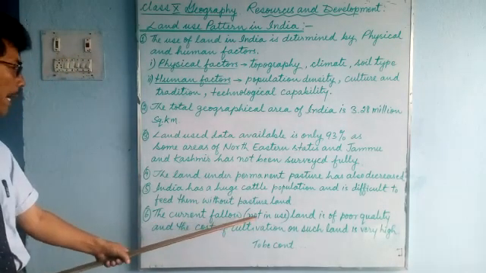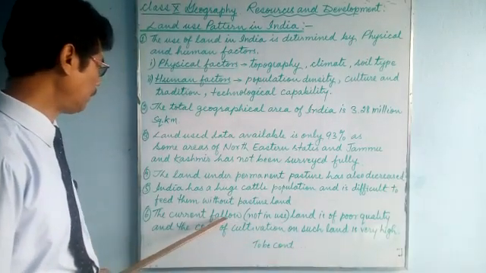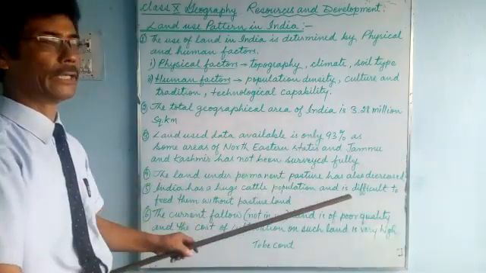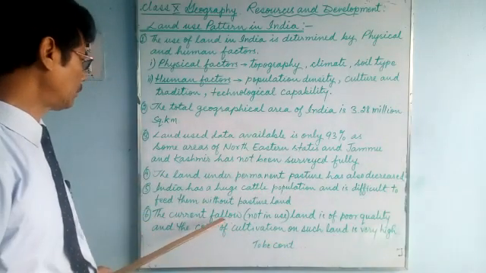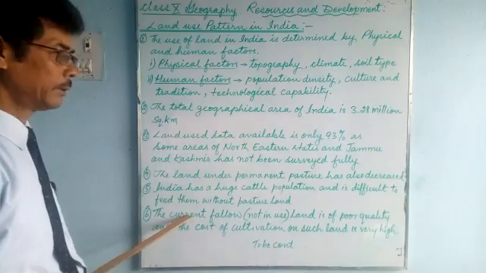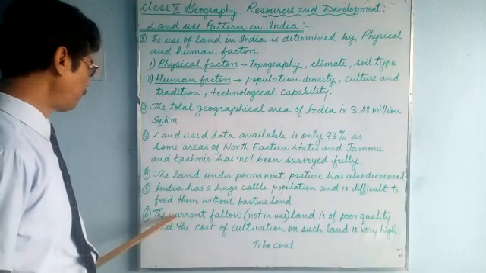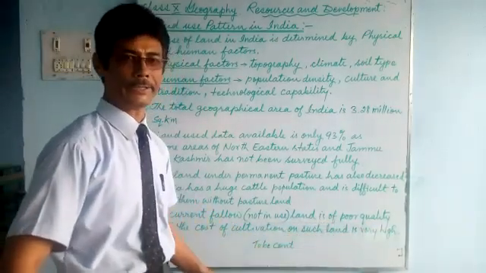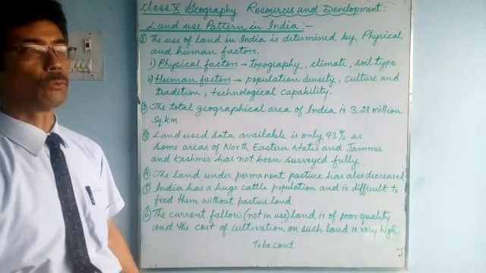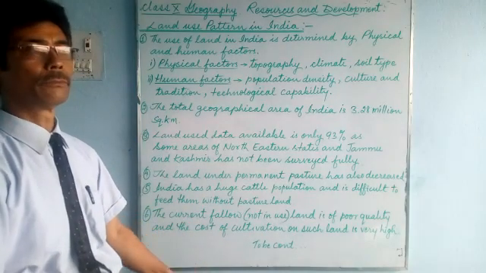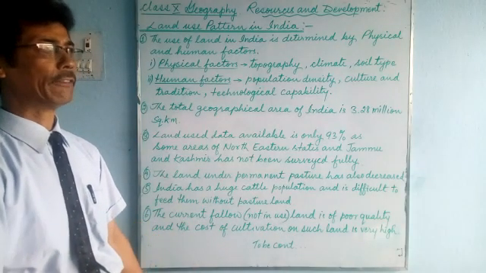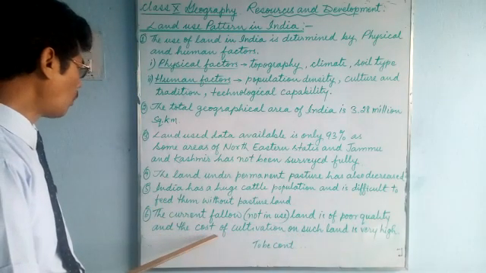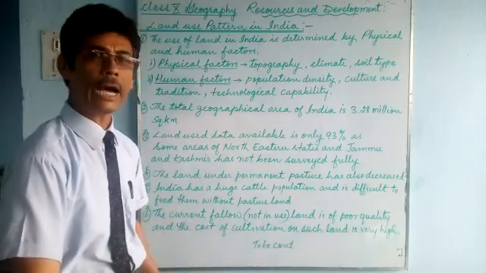The current fallow land: what is the meaning of fallow land? Land that is not in use at present is called fallow land. It is of poor quality. The soil there is not very good, sandy or having fewer nutrients, and the cost of cultivation on such land is very high.